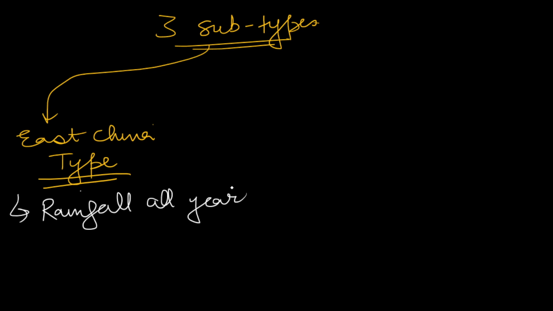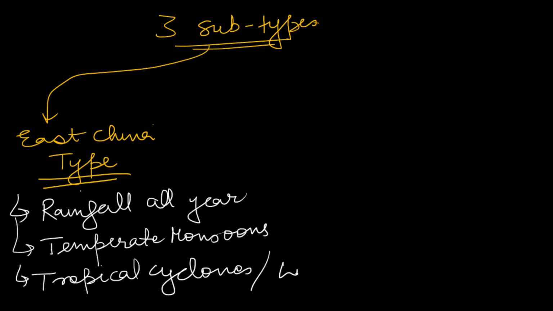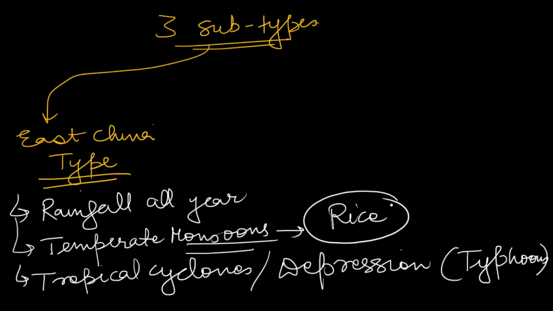Secondly, here you will find temperate monsoons. Tropical cyclones or depressions, also known as typhoons in these regions, are formed. And due to the temperate monsoon climate, a huge amount of rice is produced in these regions. That is why China is one of the leading producers of rice. So this is the first subtype, the East China type.